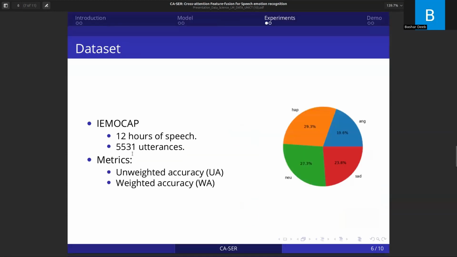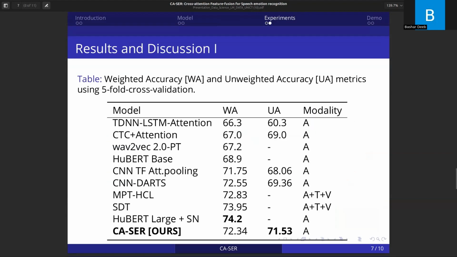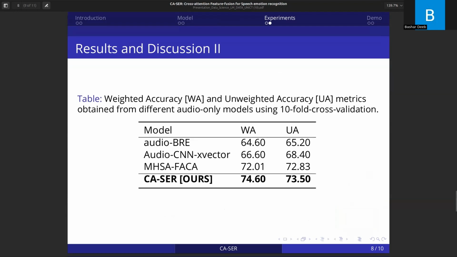For training, we used the IEMOCAP dataset, and we evaluated the model on the weighted accuracy and the unweighted accuracy. And here we state the results of evaluation compared to different baselines. We see that it achieves competitive metrics, although it only uses the audio modality, which makes our model lightweight compared to other models. Here we see a 10-fold cross-validation comparison where our model reached the highest value on both weighted and unweighted accuracy.